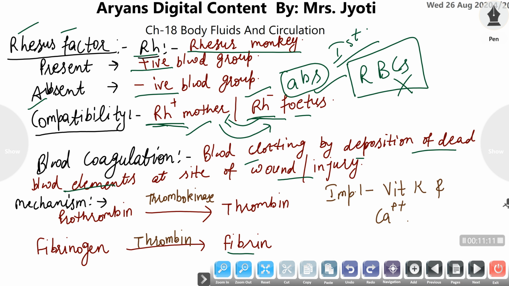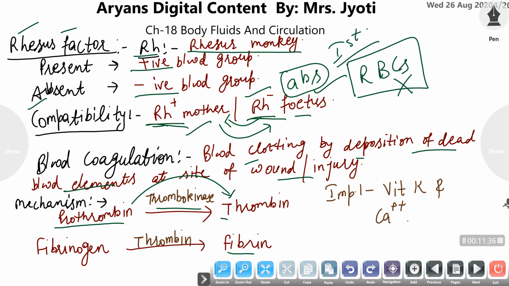What is the mechanism of blood coagulation or clotting? Blood coagulation is regulated by two particular enzymes, of which the first converts a particular enzyme to its active form. The prothrombin, which is present in the blood in its inactive form, is converted to its active form by the action of the enzyme thrombokinase. Thrombokinase converts prothrombin to thrombin.